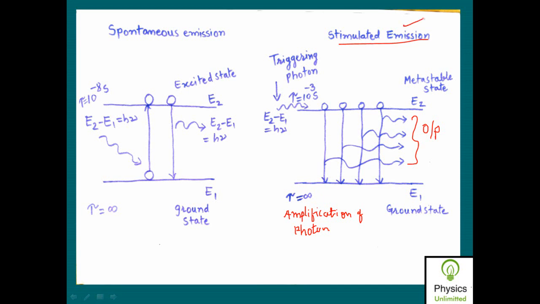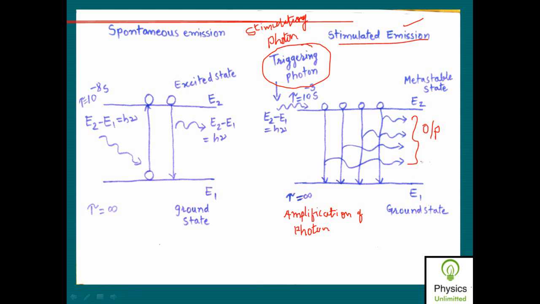It is the stimulated emission of radiation, and this stimulated emission happens due to the triggering photon, or it is called the stimulating photon. Otherwise these atoms cannot fall on their own to the ground state suddenly and give the emission which is required for us, and therefore this emission is known as stimulated emission of radiation because of this stimulating photon.